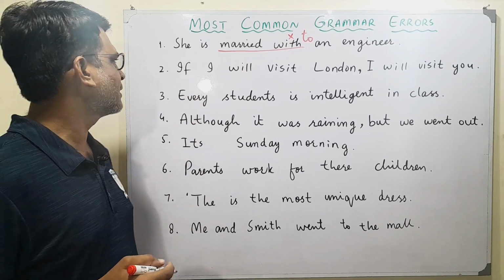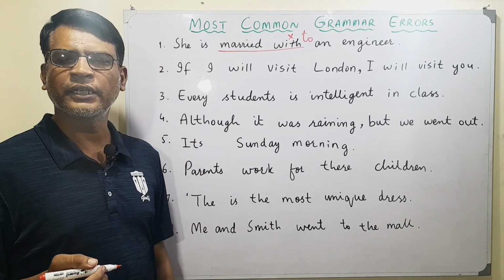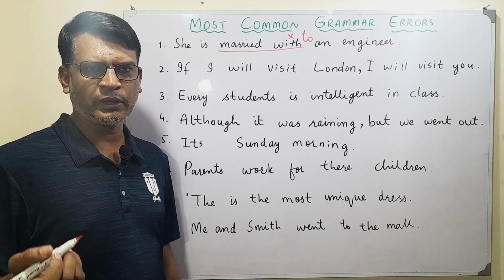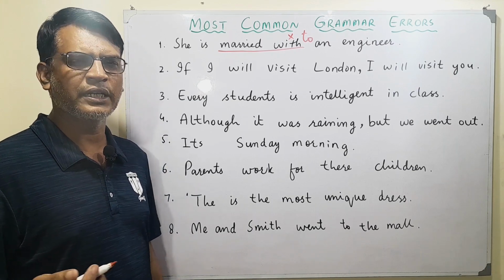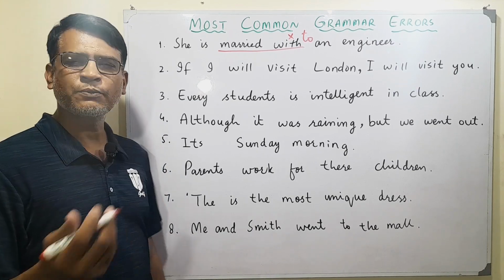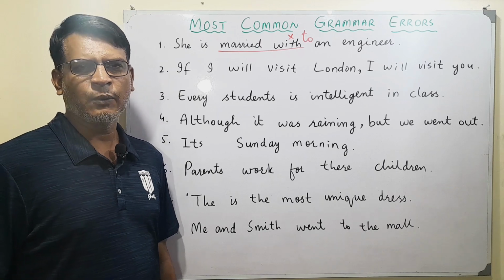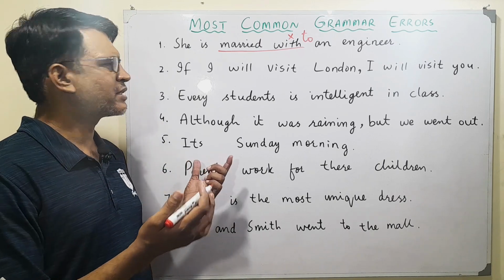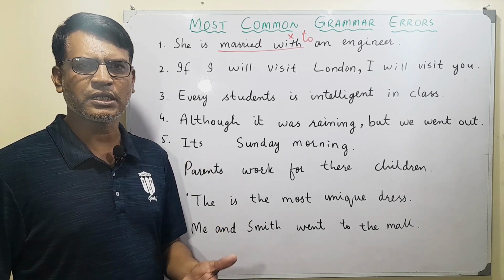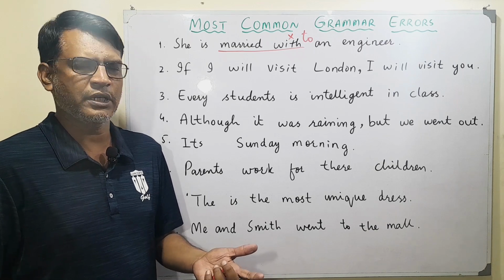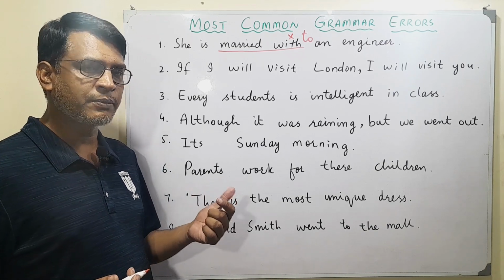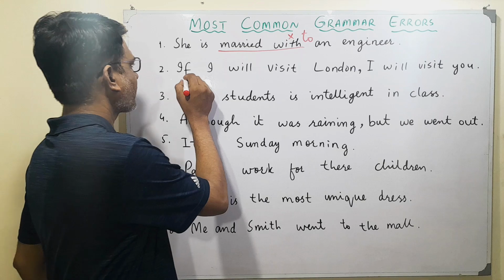The second sentence is, if I will visit London, I will visit you. Okay, this is a sentence which we study in conditional type 1. So what problem do we have in this sentence? Well, generally when we study this sentence and if we try to translate it into our mother tongue, we feel okay, there is no problem. But there is a problem. And the problem is with this part.